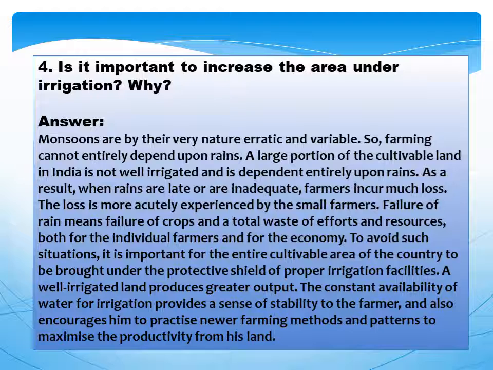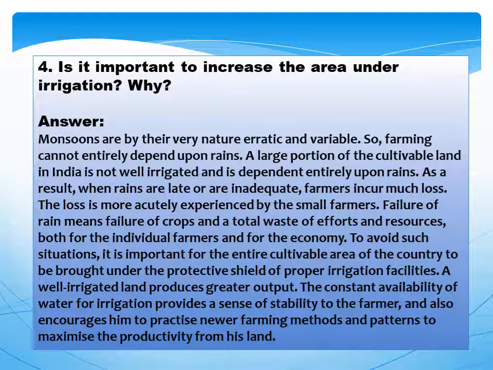Fourth is, is it important to increase the area under irrigation? Why? Monsoons are by their very nature erratic and variable. So farming cannot entirely depend upon rains. A large portion of the cultivable land in India is not well irrigated and is dependent entirely upon rains.